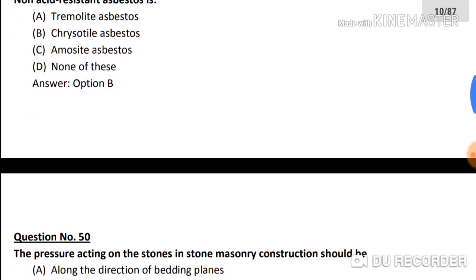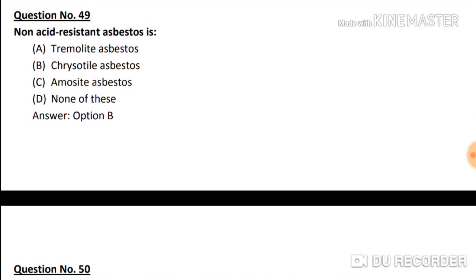So the next question. Question number 49. Non-acid resistant asbestos is option A, thermolite,